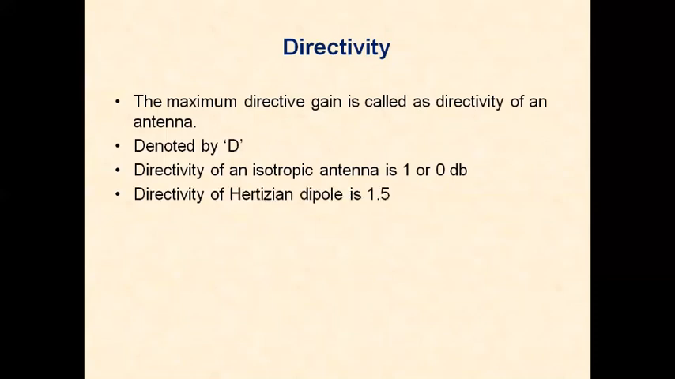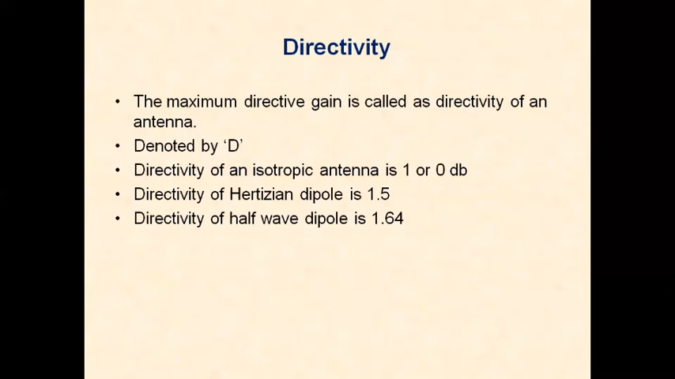The directivity of a Hertzian dipole is 1.5. The elementary doublet antenna we have seen in the previous lesson is a Hertzian dipole. Its directivity is 1.5. The directivity of a half-wave dipole is 1.64. The directivity is increasing.